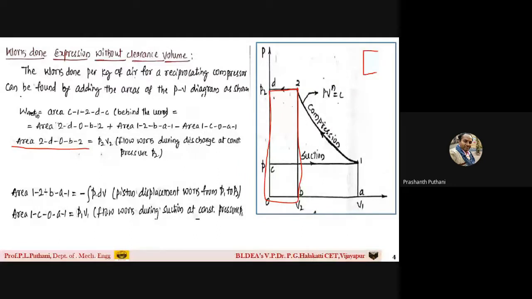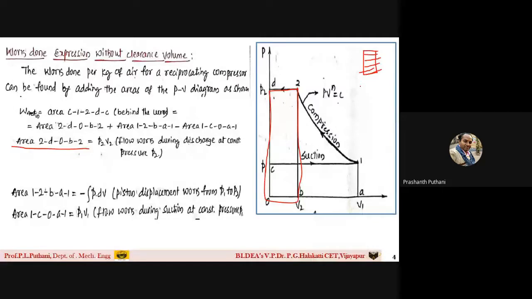and for a constant pressure process, what is the work equation you are going to write, students? In the work equation for a constant pressure process, what will you write?